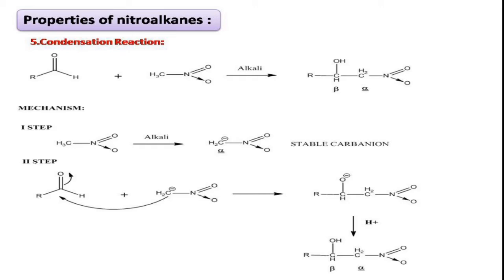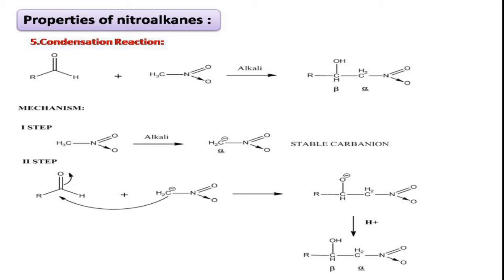That means this nitroalkane exhibits acidity in presence of base, and it will give a stable carbon anion, that is alpha carbon anion is a stable carbon anion, right? This carbon anion formed in the first step will further undergo addition at the carbonyl function.